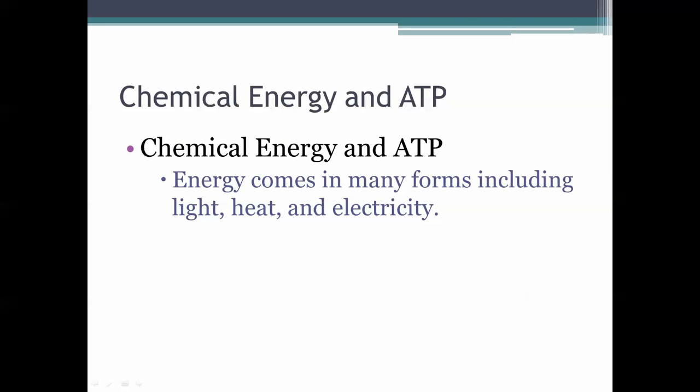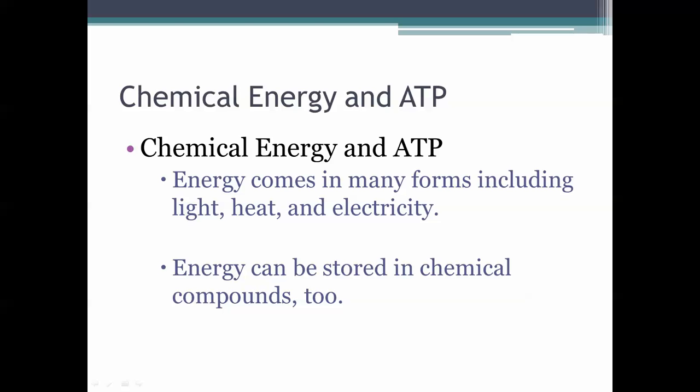And how energy relates to all this is that we all need energy, and energy comes in many forms, including light, heat, and electricity. So light energy is the main one that we're going to talk about, and energy can be stored in chemical compounds too. So we're going to talk about in this chapter how we can take energy from light, being the sun, and how we store it in chemical compounds.